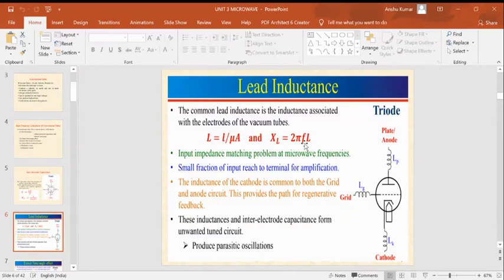Lead inductance and lead capacitance combined together also play an important role. Combined together, they form parasitic oscillations, a resonant circuit, and it starts oscillations, which also hampers the performance of the device. Both of them, alone or combined together, always decrease the performance of the device. This applies to the triode, tetrode, pentode, the conventional tubes. Hope you have understood these two.